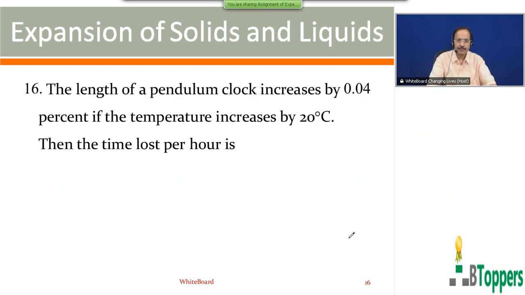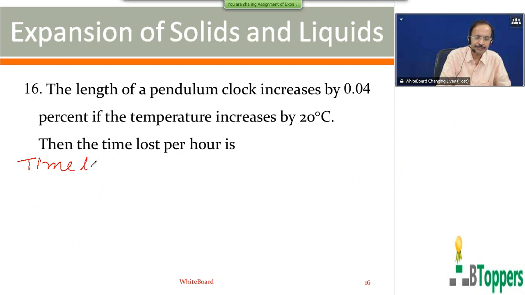Look at the question number 16. The length of a pendulum clock increases by 0.04%. The temperature increases by 20 degrees centigrade. The time lost per hour. So as I told you, fractional change in the time period, or time lost per second, I discussed in one of the special cases earlier, in special case 5.